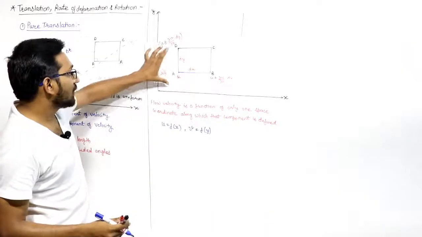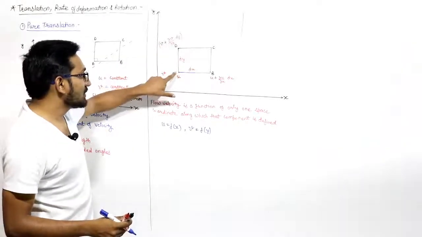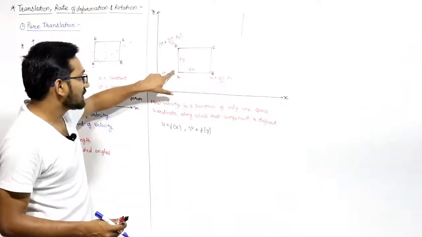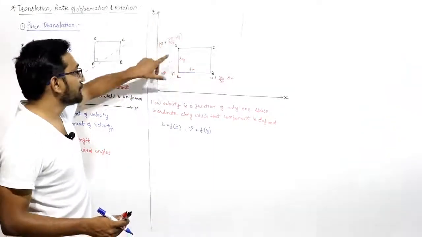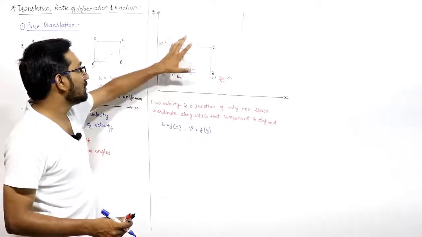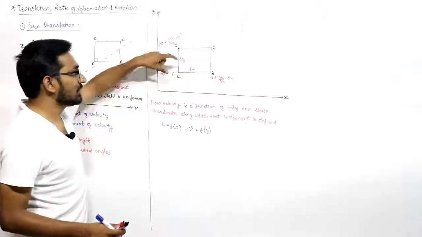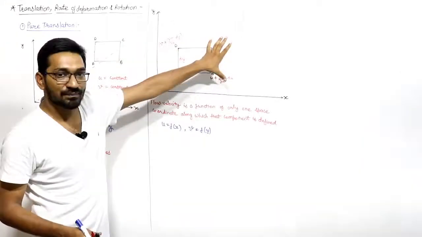Similarly, if you talk about this line segment AD, the distance traveled in the y direction by A point is nu into delta t, and the distance traveled by D particle in the y direction will be nu plus del nu by del y into dy into dt. So this particle will travel more distance. So the length will increase.